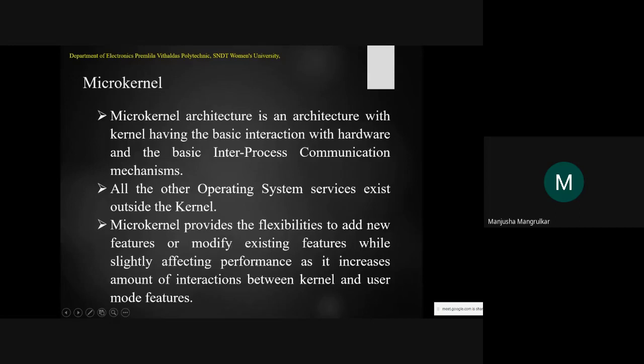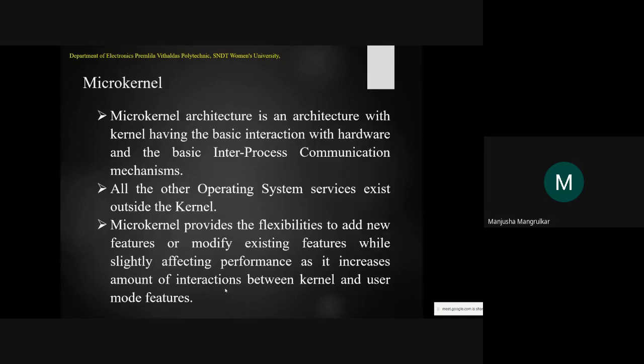Slightly it will affect the performance as it increases the amount of interaction between the kernel and user mode features, right? There is very much interaction between the kernel and user because the kernel doesn't have anything. The kernel has only the basic interaction with the hardware and interface. The user has to manage the whole hardware, right? So micro is just everything given to the user's control, not the kernel's control, right?